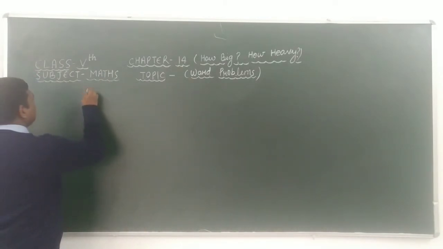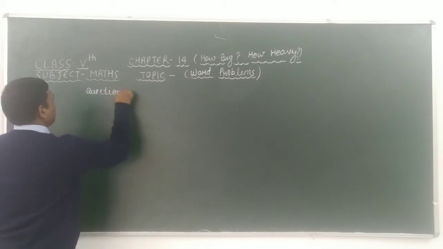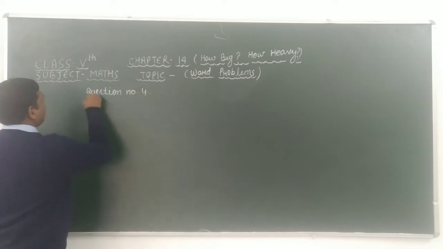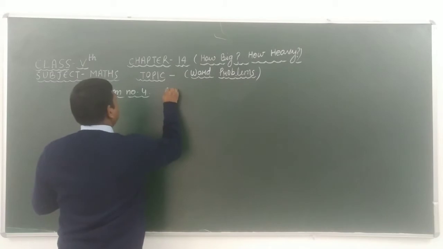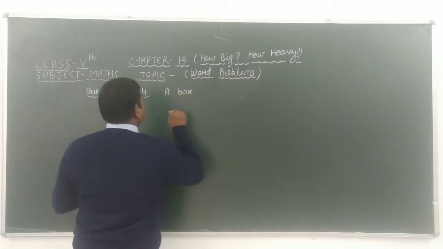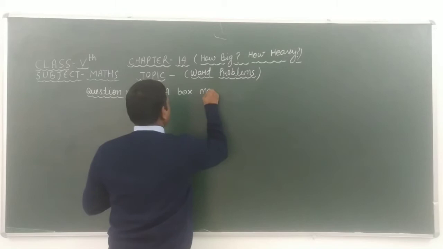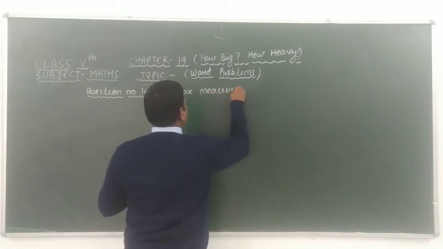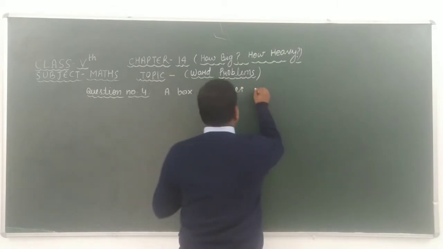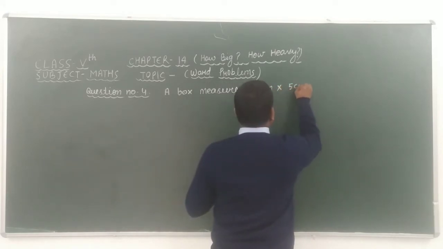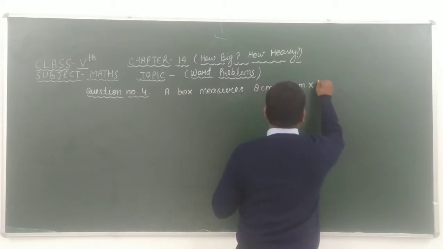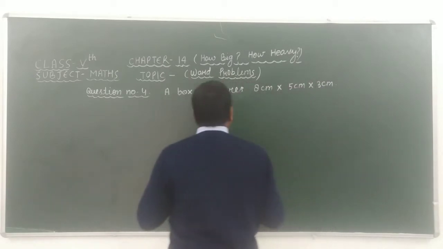Question number 4 is: a box measures 8 centimeter into 5 centimeter into 3 centimeter.